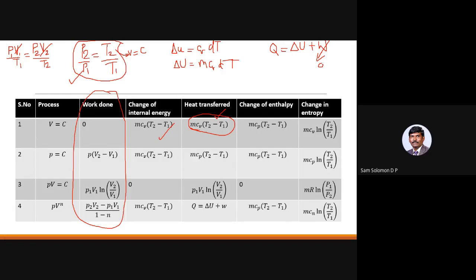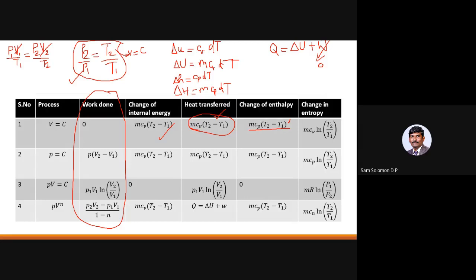And change in enthalpy, you know, it is Cp times dT. So mCp into T2 minus T1, that is your change in enthalpy. In the last class, we have also talked about this. Delta H is Cp times dT, so dH or delta capital H would be mCp into dT, multiplied with the mass, and that dT is T2 minus T1.